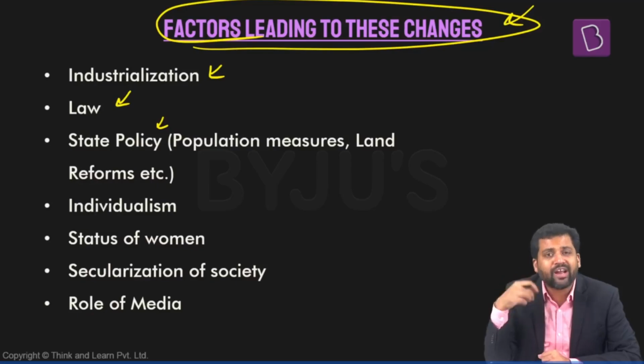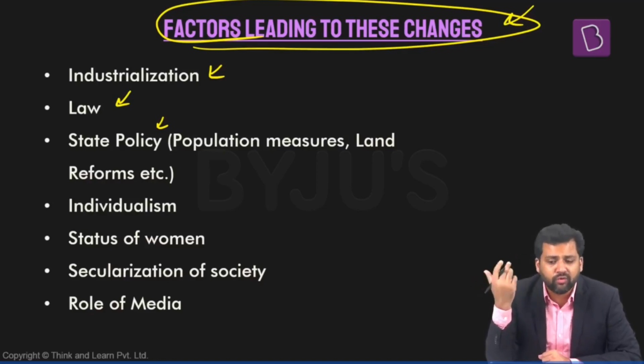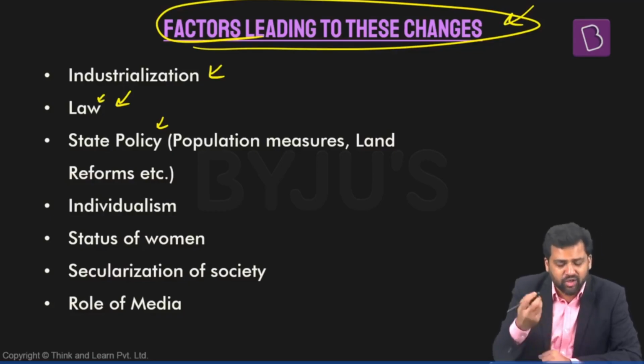Apart from that, what kind of laws you have for inheritance of property, what kind of laws you have for divorce, that also has a bearing on family. If women are denied inheritance rights, right? So again, women's position will be vulnerable. If divorce laws are very stringent, then people will find it very difficult to go for divorce. But if the laws are such that it is easy to get divorce, then again, chances of marital breakdowns might also be high. So law has its role.